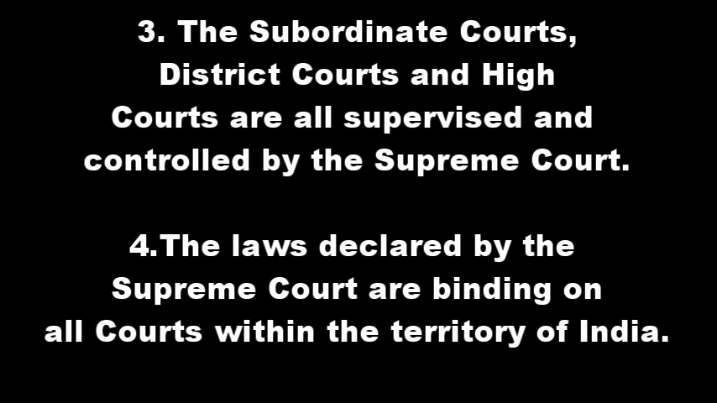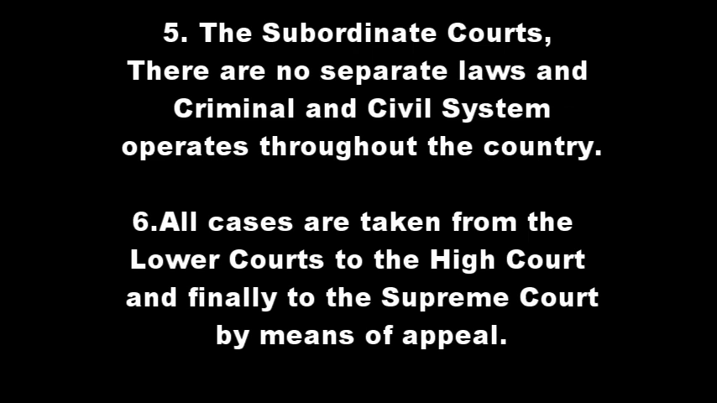And the fourth one: the laws declared by the Supreme Court are binding on all courts within the territory of India. The Supreme Court is the apex court, so whatever laws are declared by the Supreme Court are binding on all other courts, all the lower courts, even the high courts. There are no separate laws, and one single criminal and civil system operates throughout the country. There are no separate laws for different states or different courts. Only one single criminal and civil system operates throughout the country, and that is the same for all the courts in India.